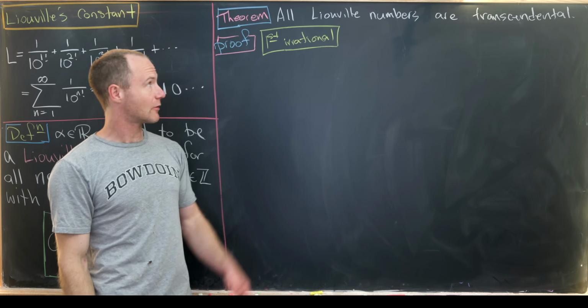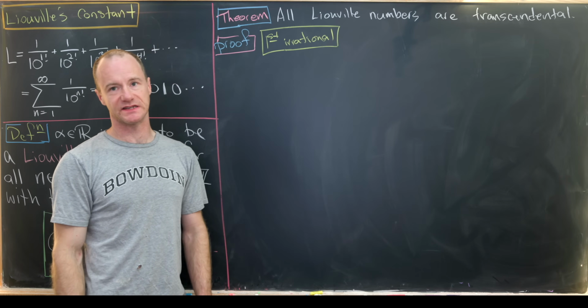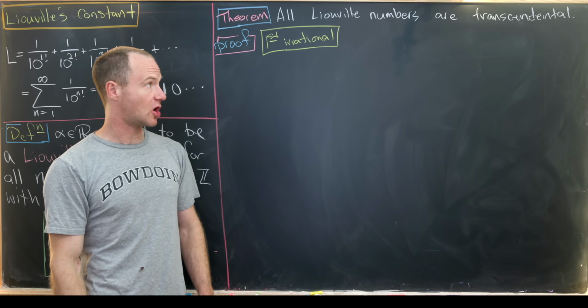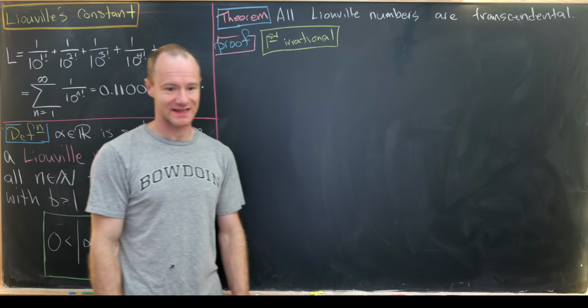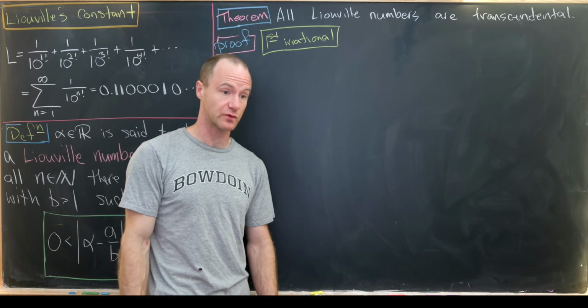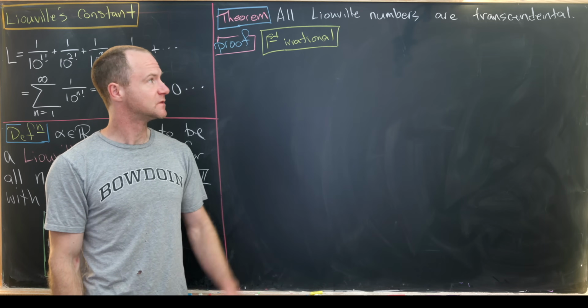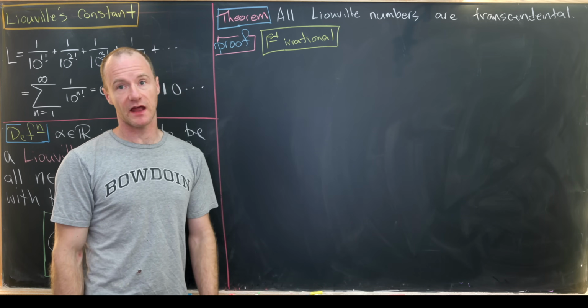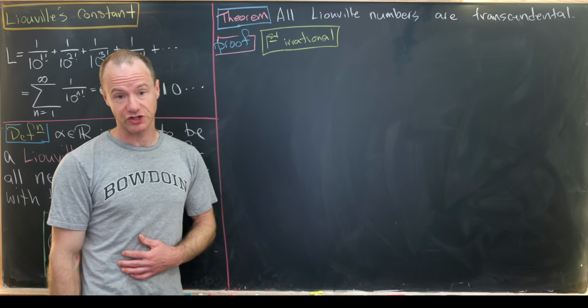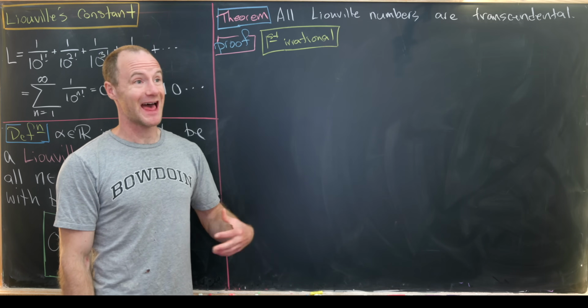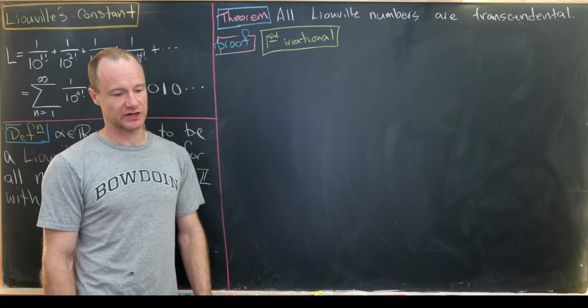As promised, now we're going to prove that all Liouville numbers are transcendental. Let's quickly recall that being transcendental means that you are not the root of a polynomial with integer coefficients. So we'll start by proving that all Liouville numbers are irrational, and then use that in order to prove that they're all transcendental.